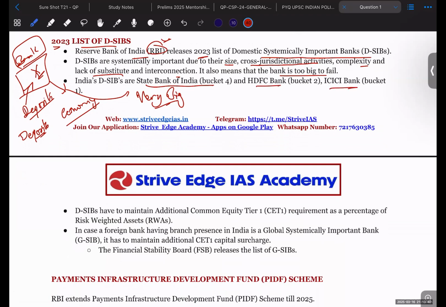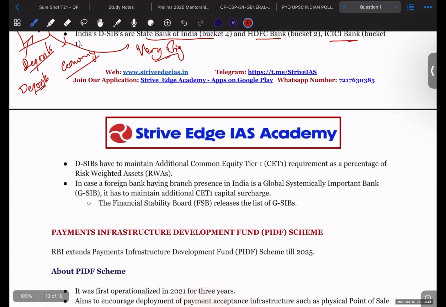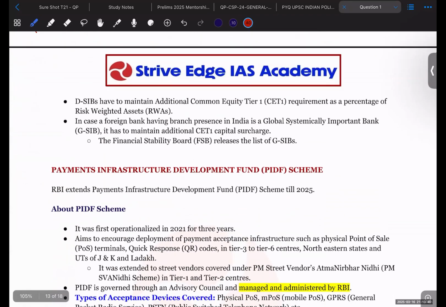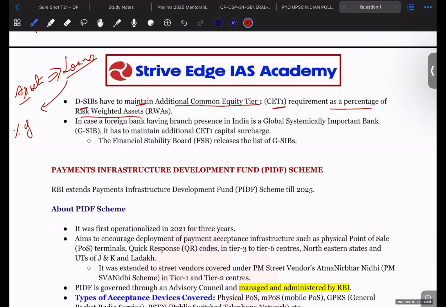And the consequence of identification of these banks is that they have to maintain additional Common Equity Tier 1, CET1, requirement as a percent of risk weighted assets. What are the assets of the bank? Assets of the bank are the loans that it has given. On whatever the risk of these loans, some percentage of money is to be taken aside, so it can't be used by the bank to give loans.